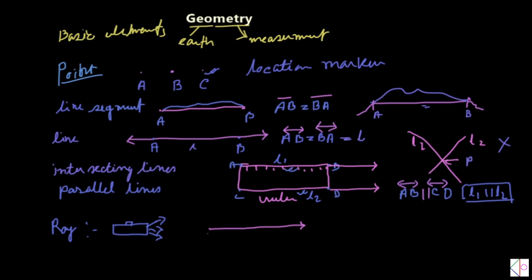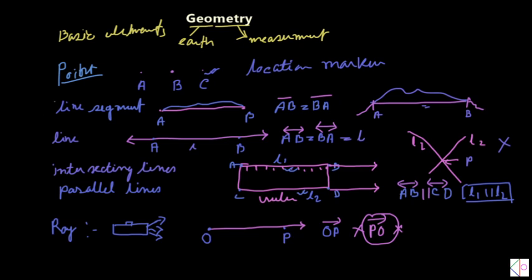So a ray should have an original point or source point, and on the line, suppose we have a point P, then OP is called the ray. So that is the ray. It is a one-directional line. Since it is a one-directional line, we can't write OP equal to PO. That is the wrong notation in the case of a ray, since the direction is OP. So that is the ray.